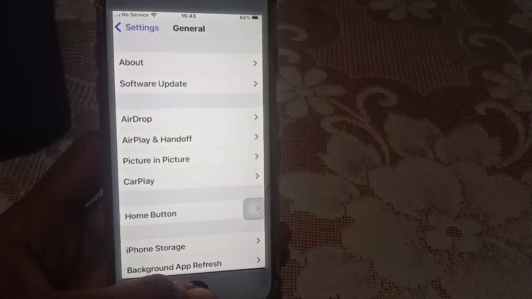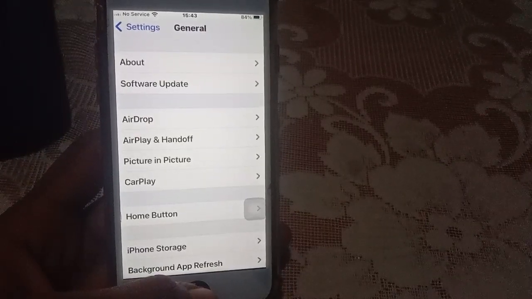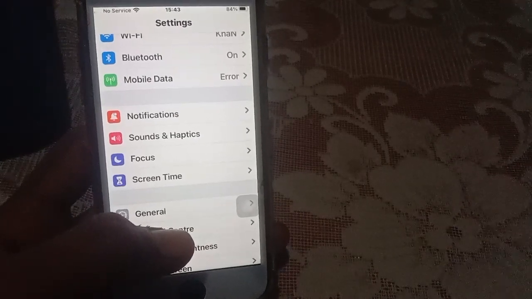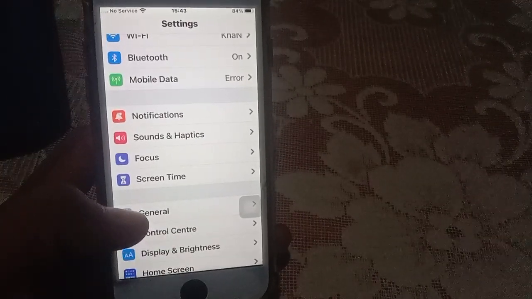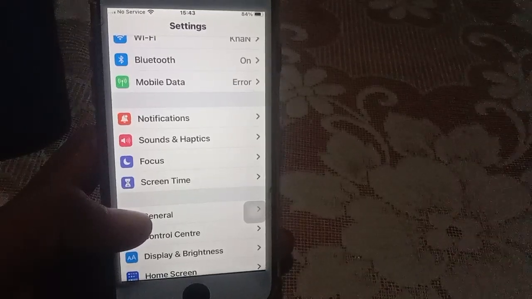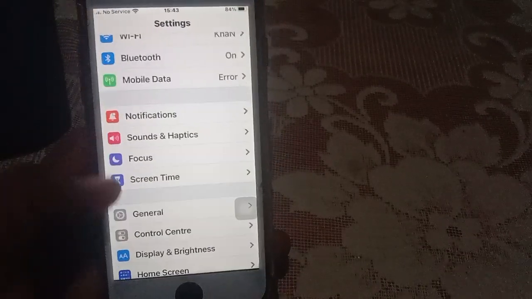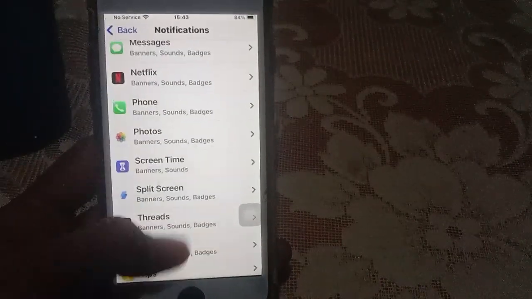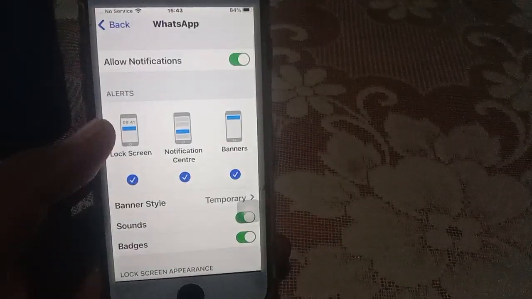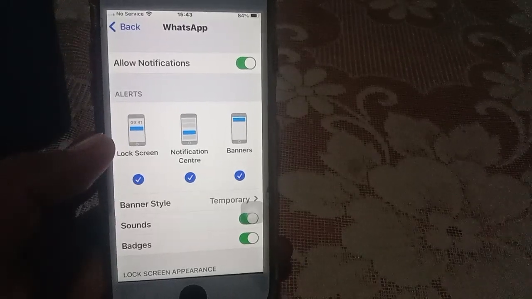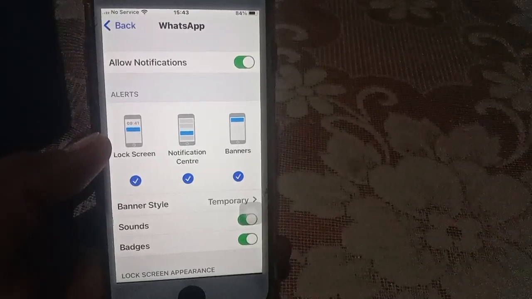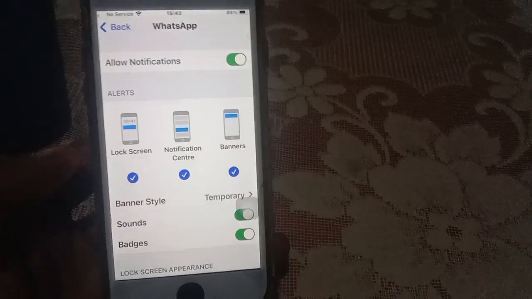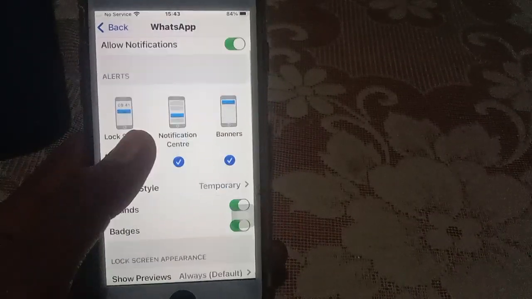Then fourth solution, app notification. If there is no notification sound on iPhone, the in-app notification setting is easily ignored by users. For instance, you can check the notification settings of WhatsApp. So click on Notifications, then scroll up, then you will see the WhatsApp app, open it and allow notifications from here. By the way, apps that do not include a custom sound can only use the default sound of Apple. Then your problem will be fixed and 100% working.